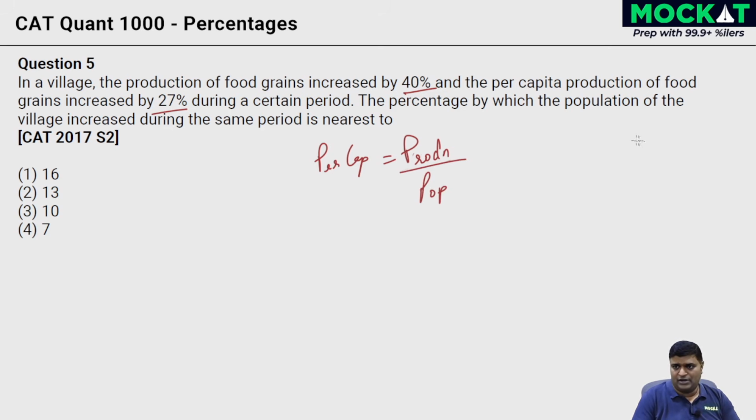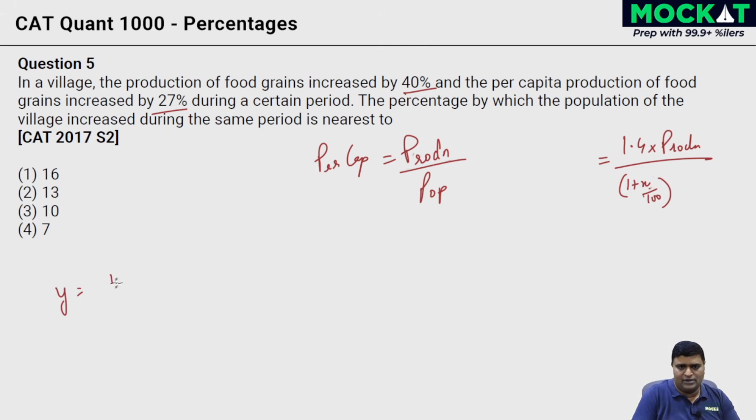The production has gone up by 40%, so 1.4 into production, divided by what's the population? We don't know the percentage by which the population grew. We need to find that out. What did it grow by? 1 plus x, x by 100 if you want to write and be precise. But a lot of times what I advocate is to just use a variable x or y and understand it's the multiplication factor.